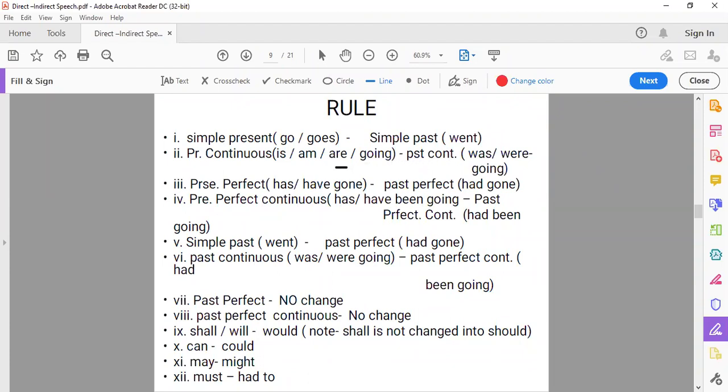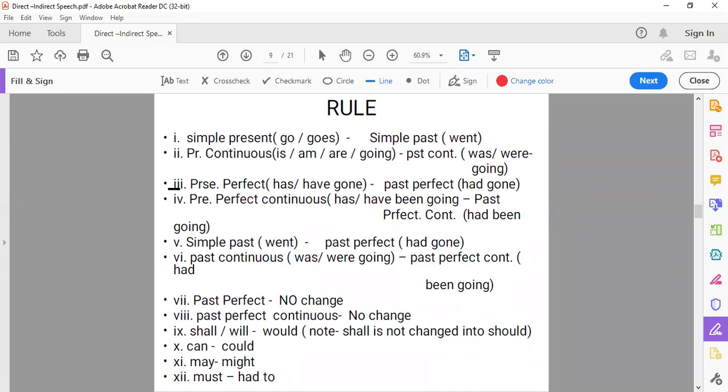That means we'll change is, am, are into was, were. Main verb will not change, it will remain same. You know about present continuous, we use is, am, are, first form ing, and in the past continuous we use was, were, first form ing. So we'll change the helping verb is, am, are into was, were.